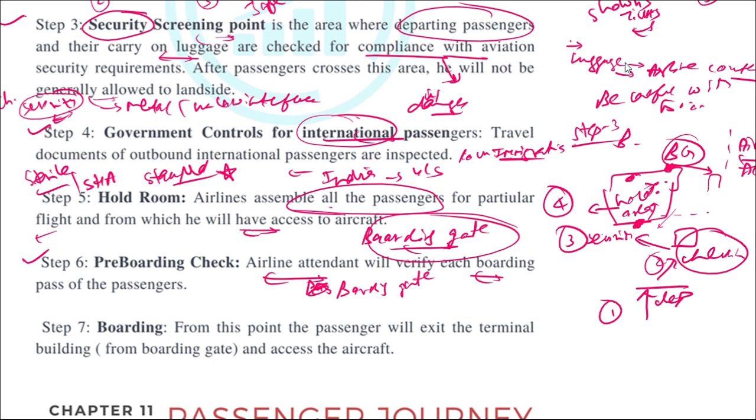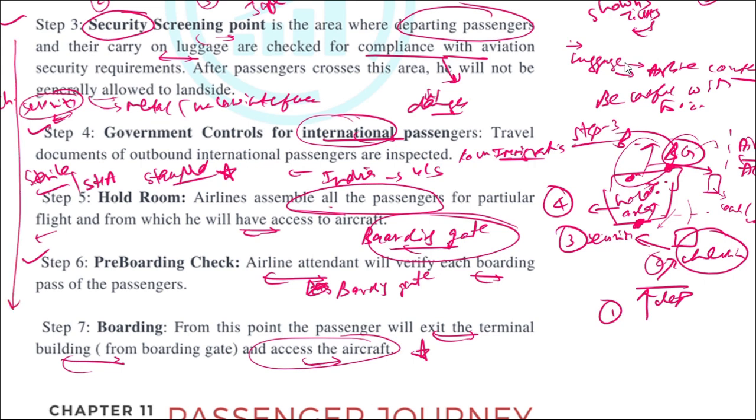From here he will take some coaches or any bus, or through walking the passenger will move out of this. So this is a part of the terminal building. He will move out of this terminal building from the boarding gate and he will catch the flight. So these are the steps through which a departing passenger will go through in the airport.